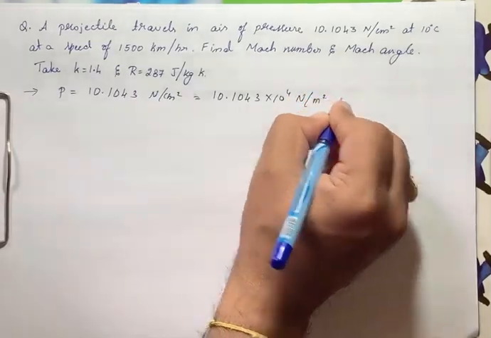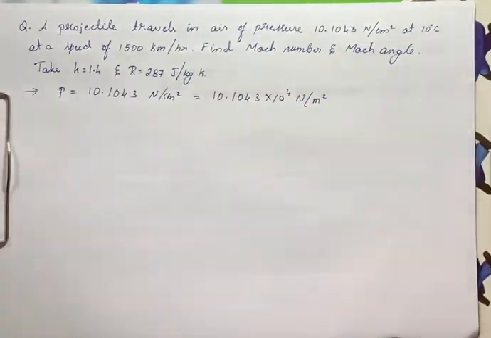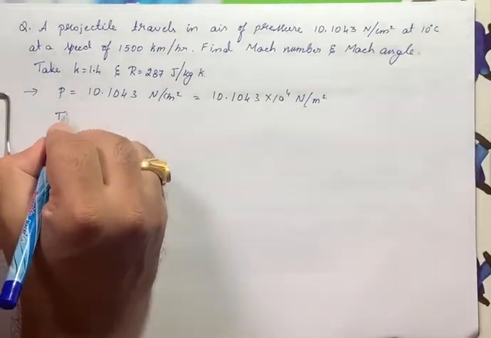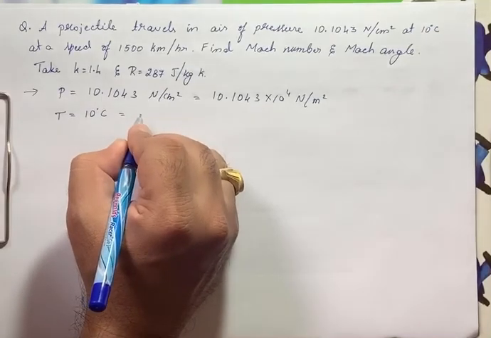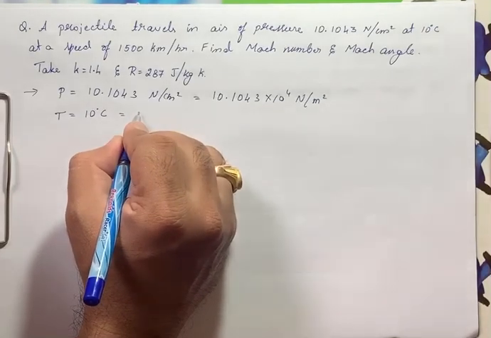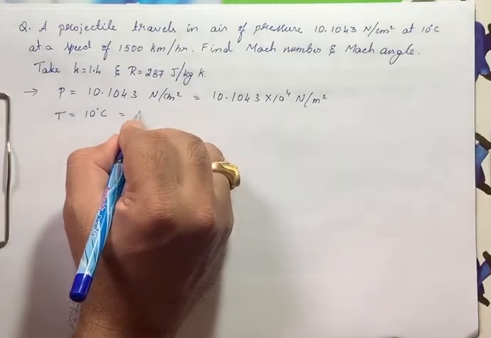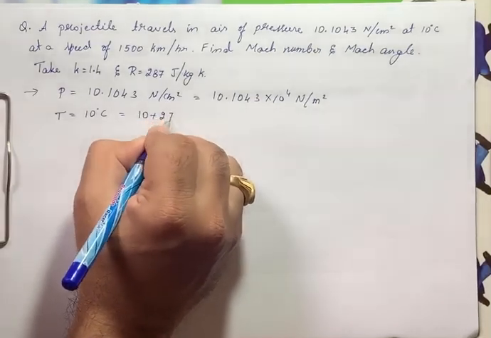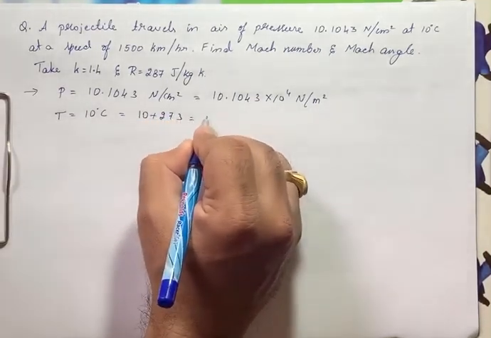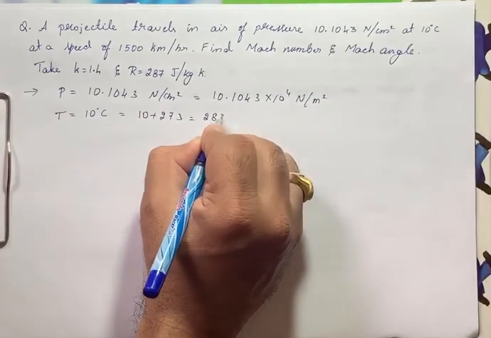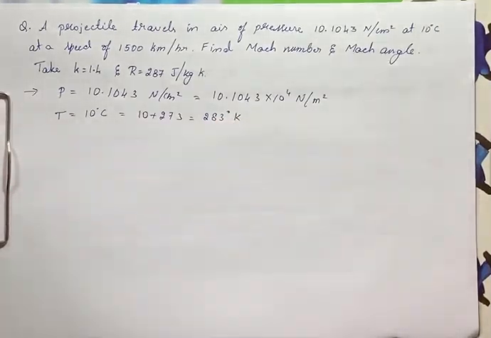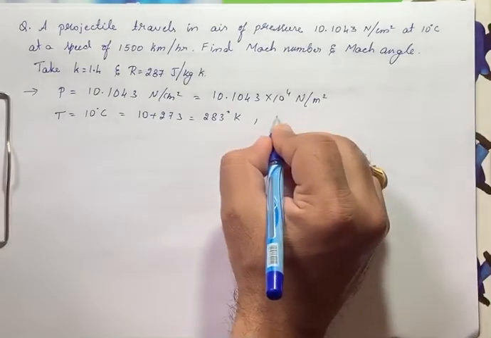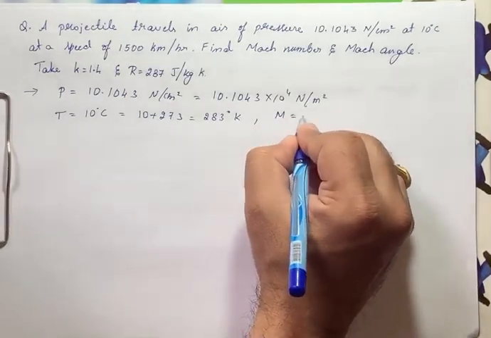Then what is given, at 10 degree centigrade, that means temperature T is 10 degree centigrade. When temperature is given in degrees, convert that to Kelvin. 10 plus 273 is equal to 283 degree Kelvin. Then find out the Mach number and Mach angle alpha.